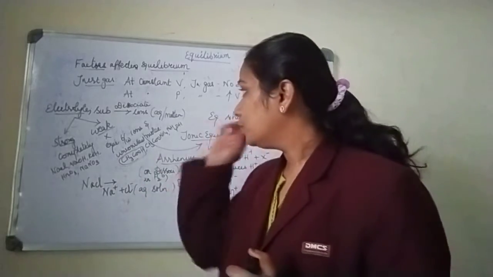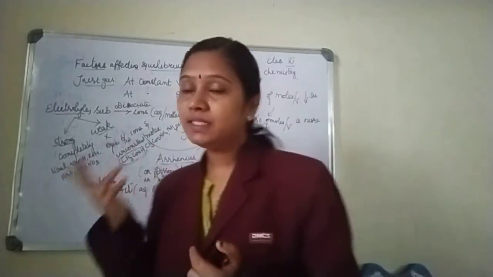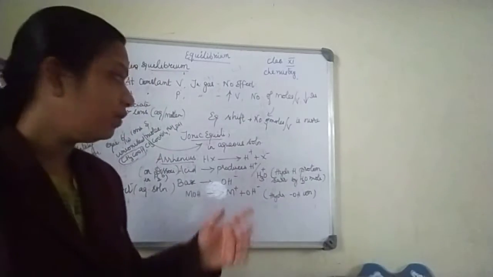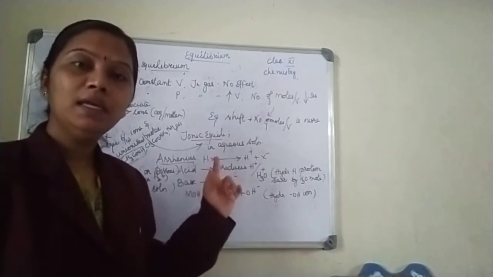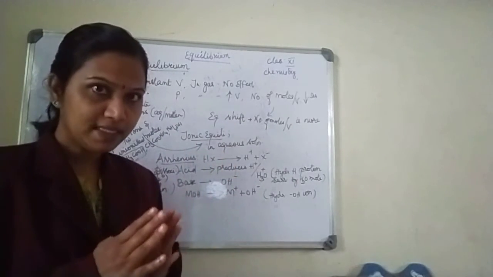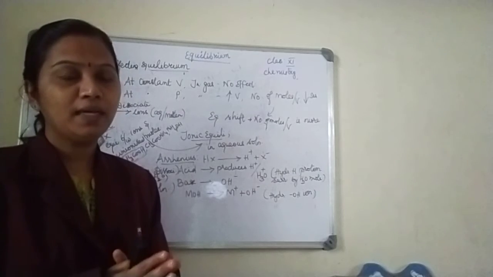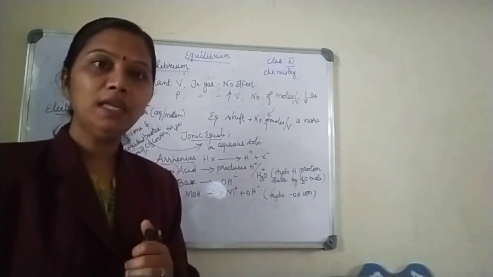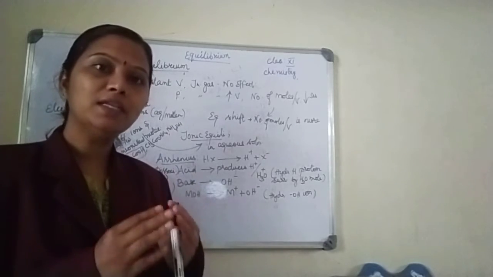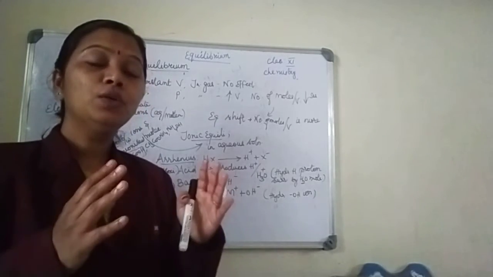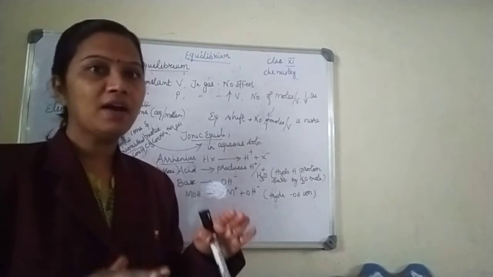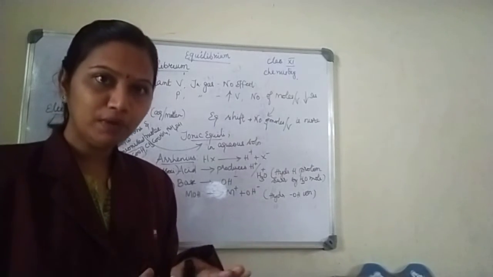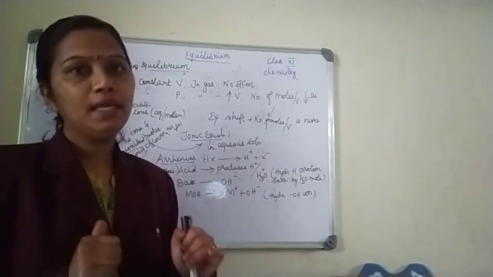Now we know what strong electrolytes and weak electrolytes are, and what ionic equilibrium is. The definition of ionic equilibrium is exactly the same as that of a weak electrolyte, but you need to add the term in aqueous solution. So in aqueous solution, a weak electrolyte dissociates incompletely to give half ions and half unionized molecules. There is an equilibrium between these two in aqueous solution.